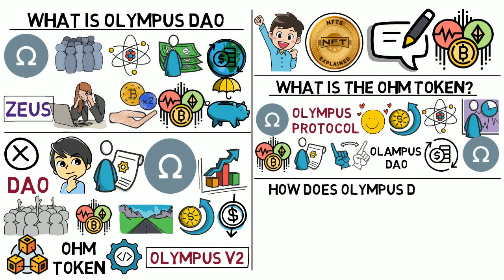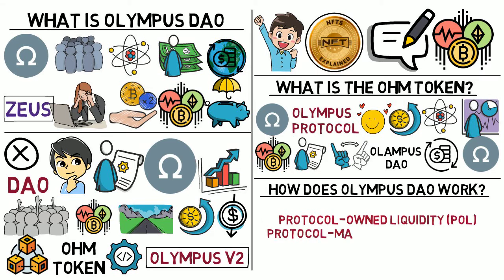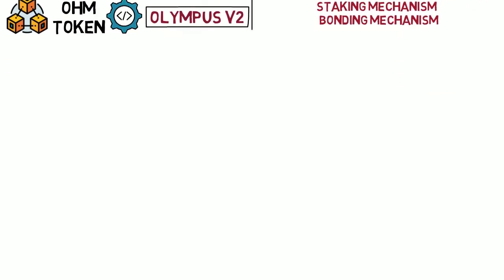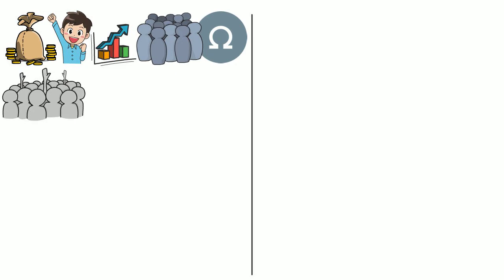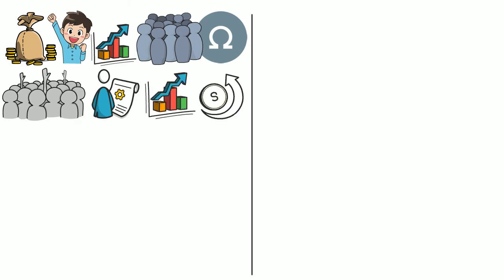How does Olympus DAO work? Olympus DAO comprises protocol-owned liquidity, protocol-managed treasury, staking mechanism, and bonding mechanism to control supply expansion. Any kind of profit generated through bond sales goes to the treasury, which automatically distributes the OHM tokens to stakeholders. Olympus DAO encourages OHM holders to stake their tokens by promising a high rate of return on their staking pool. It also encourages more investors to either perform more bondings or buy OHM from the market. The process not only keeps the price of OHM tokens high, but also maintains the liquidity of the pool.